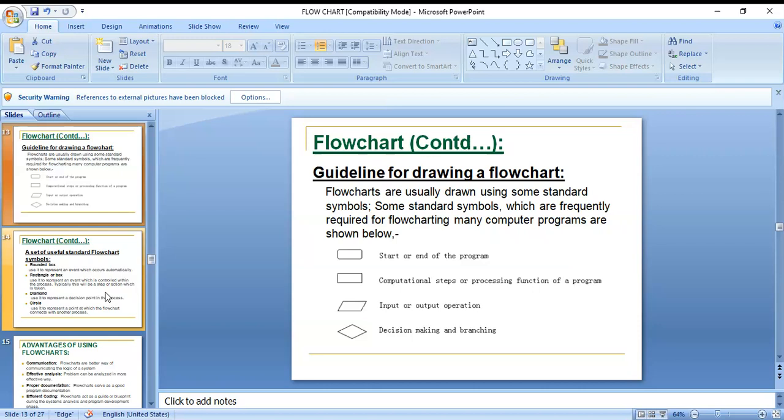First one, start or end of the program: there you can use the oval symbol. Then computational steps, or processing function of a program. Input or output operations, reading and writing, for that purpose we use a parallelogram. And for decision making we use a diamond or rhombus symbol.